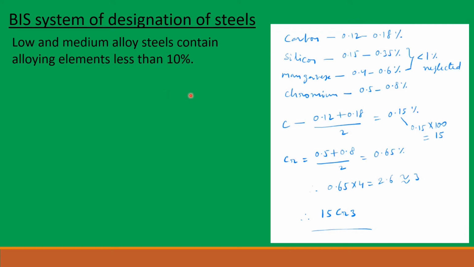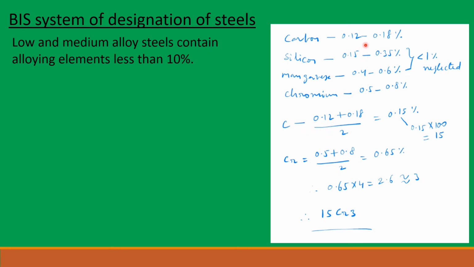So in this example, a steel is having 0.12 to 0.18% of carbon, 0.15 to 0.35% of silicon, 0.4 to 0.6% of manganese, 0.5 to 0.8% of chromium. So in BIS system of designation of steels, any steel containing silicon and manganese individually, their average percentages of less than 1%, so they can be neglected in the formula. So we will neglect silicon and manganese, and let us see carbon percent.